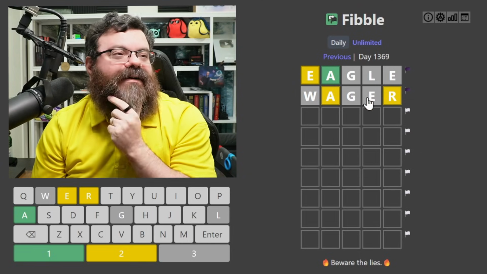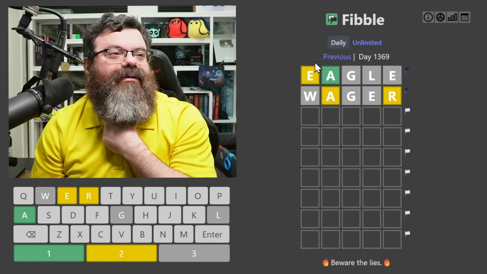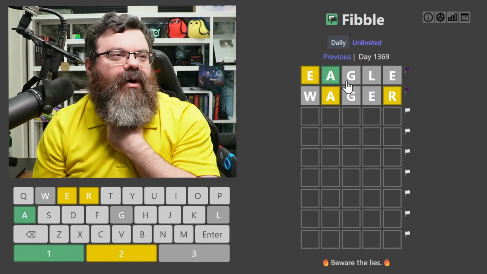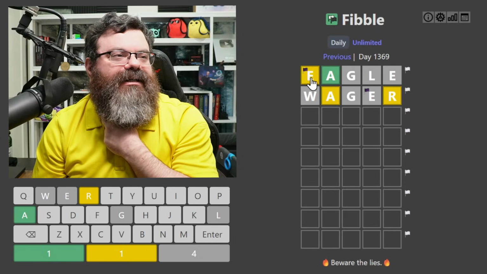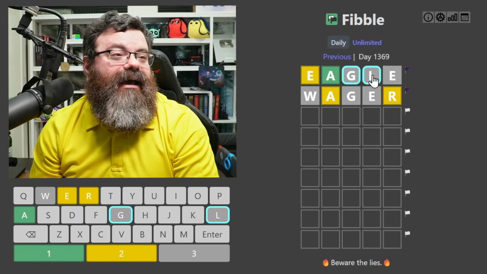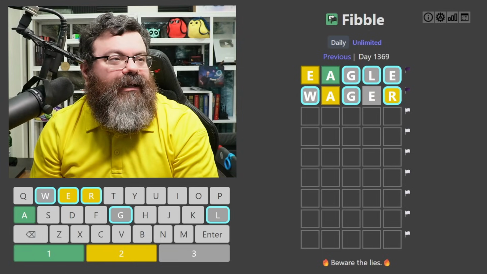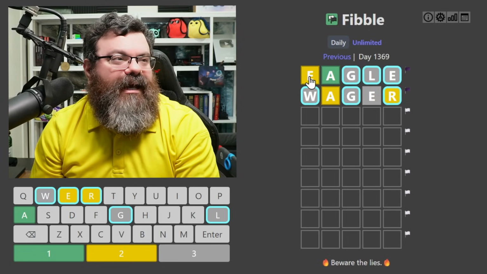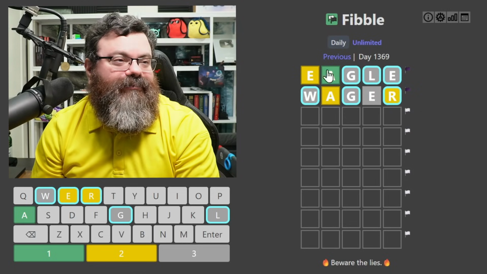Okay, so we have an X-wing. There's only 2 lies in total. There's one in eagle and one in wager. Well, I found one of the lies. It's in these A's. One of these A's is lying. And also, this E or this E is lying. Either there's an E in the word or there's not. So if you're not an E or this A, then you're lying. Sorry. You know what I mean. These aren't lying.